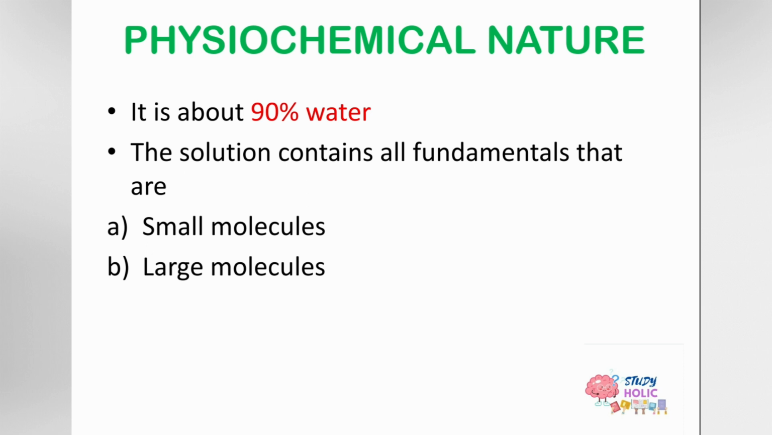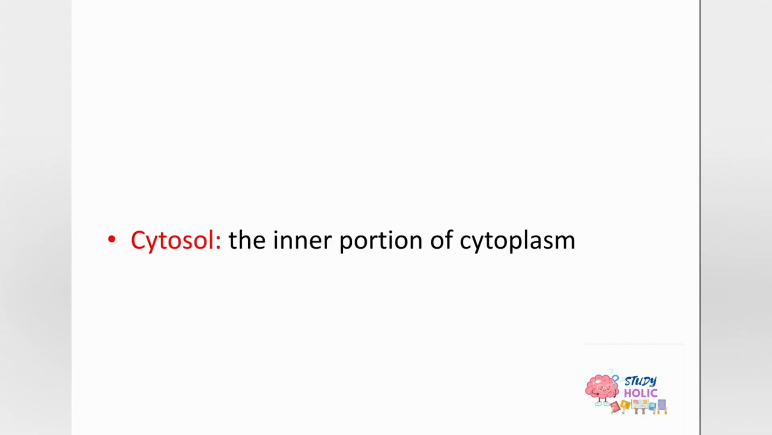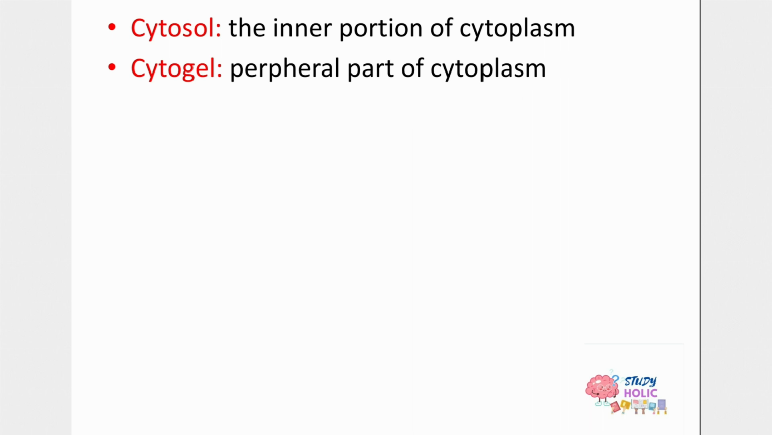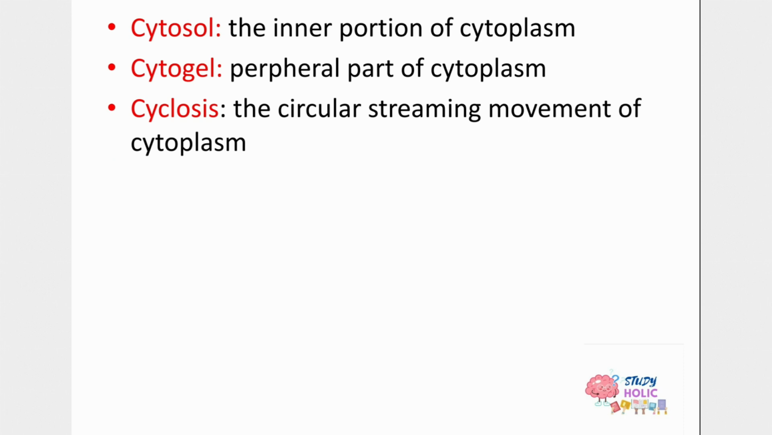Now, let's move on to the basic definitions related to the cytoplasm. The inner portion of the cytoplasm is known as cytosol, whereas the peripheral portion of cytoplasm is known as cytogel. And the streaming movements of cytoplasm are known as cyclosis. You can't see them by the naked eye, but you can surely see them under some microscopes.